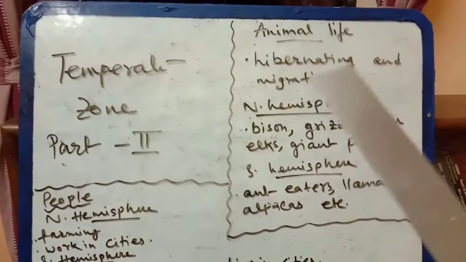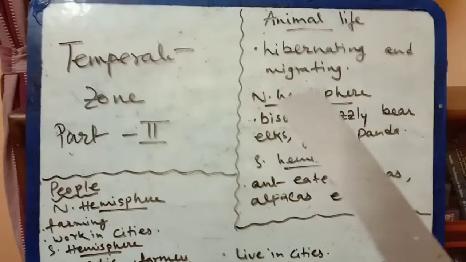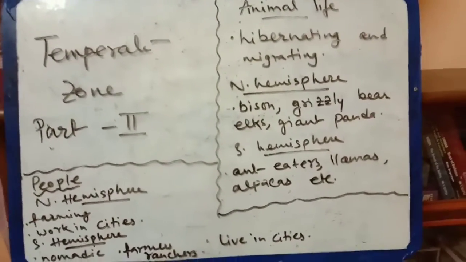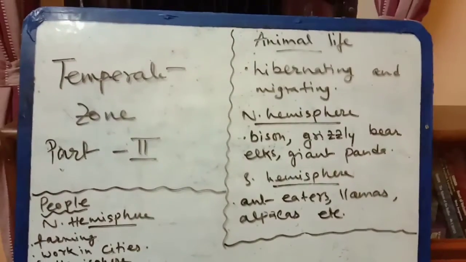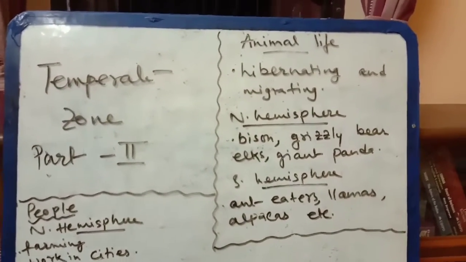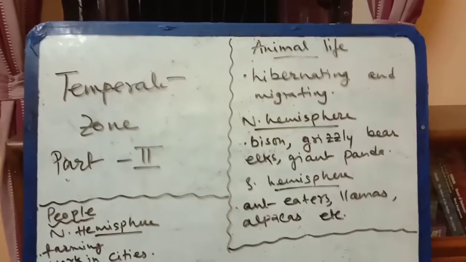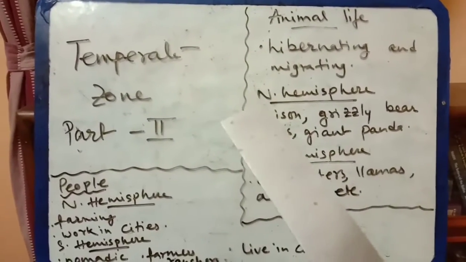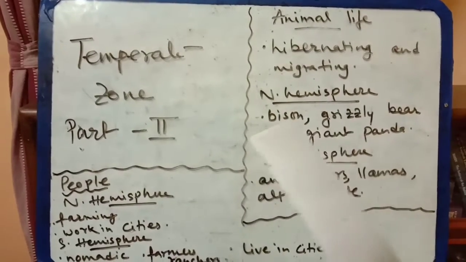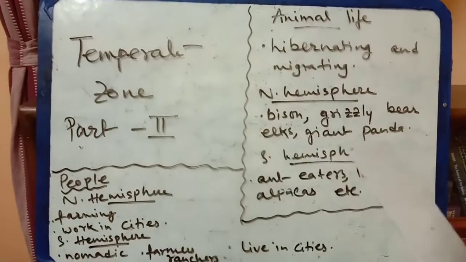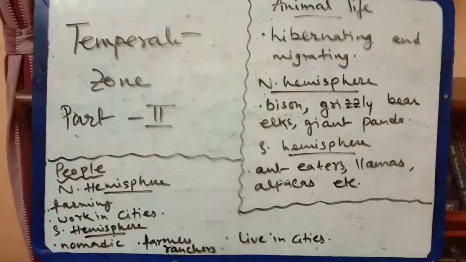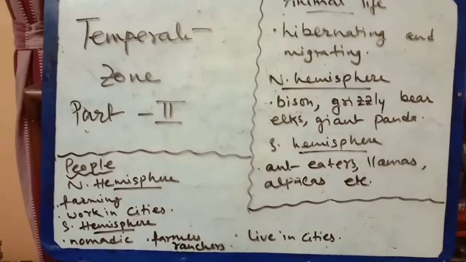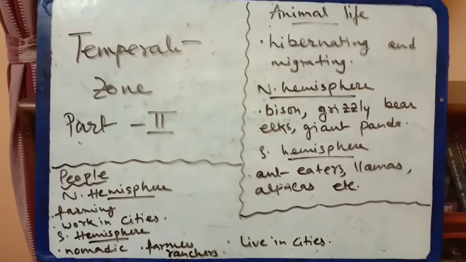This type of animals are there in the temperate zone. Now migrating means the animals which move from one place to another in search of food and shelter. This type of animals we also get in the temperate zone. Especially in the northern hemisphere, bison, grizzly bear, elks, giant panda, and carnivorous animals, that means meat eaters.